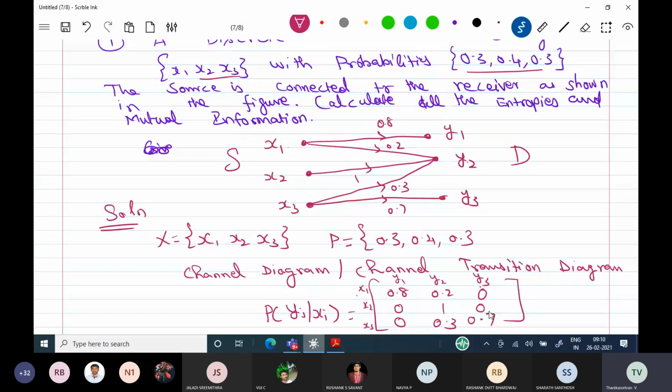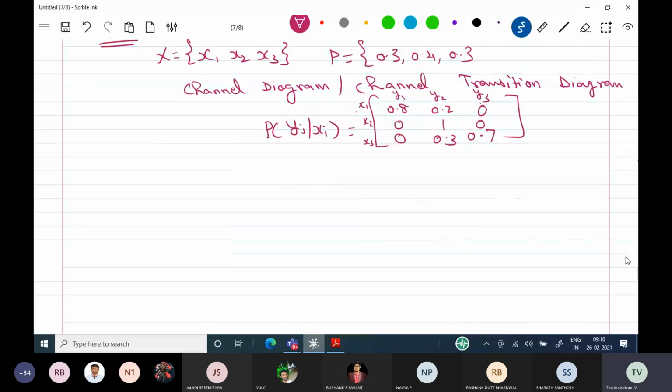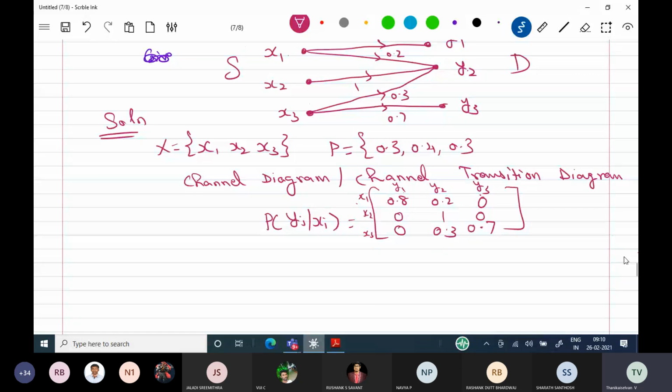A very important thing you have to understand from this. Please listen, I'll explain once again, because I am going to do only one problem and the remaining you have to understand. According to this, the diagram is called the channel transition diagram, and this matrix is the channel transition matrix. This matrix is written based on this diagram only.